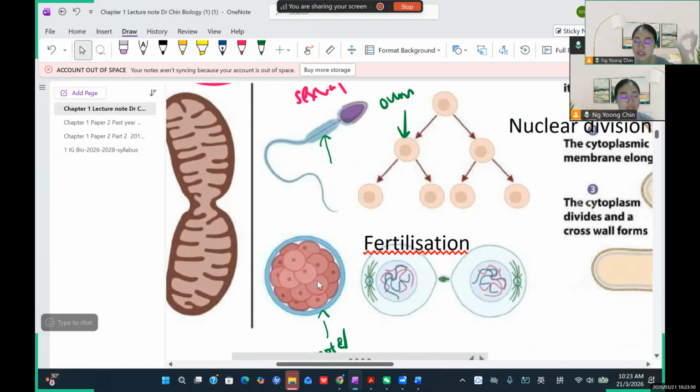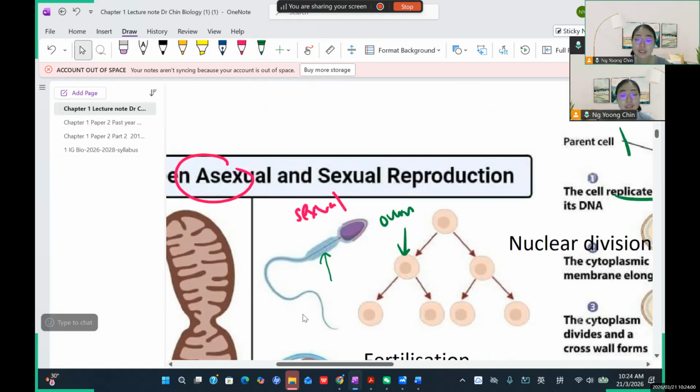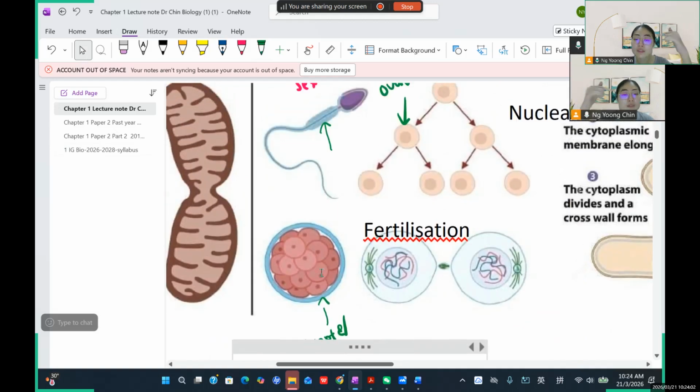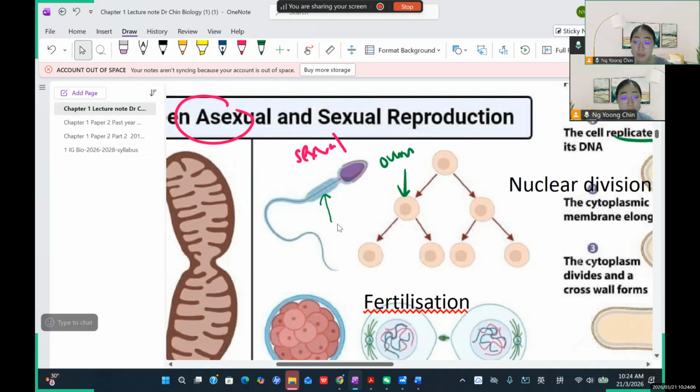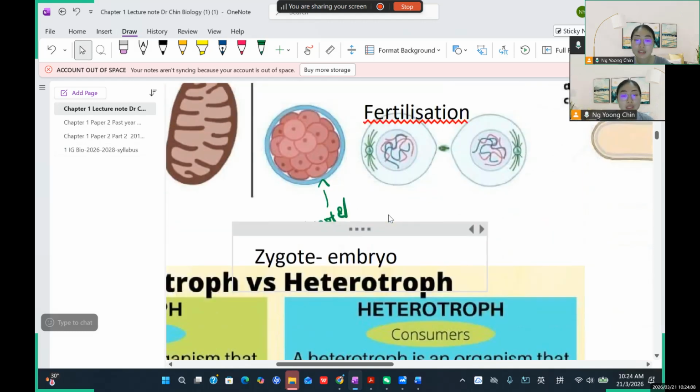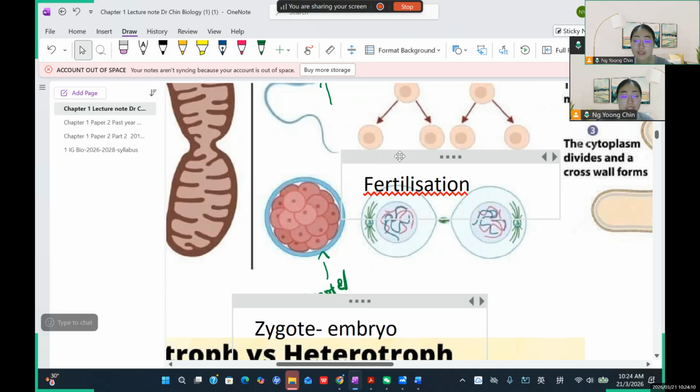Initially, you are just a cell, a diploid zygote. This zygote is the product of the fusion between the sperm and the ovum. So after the sperm and ovum undergo fertilization, they will produce a zygote.